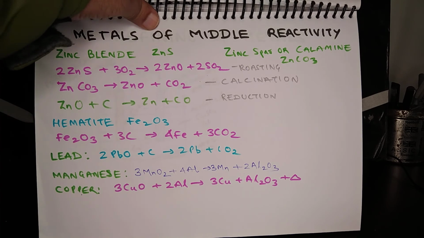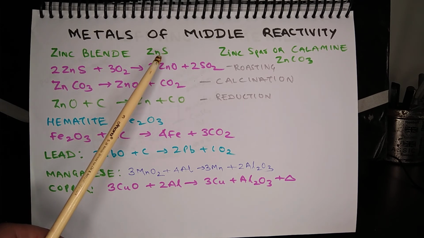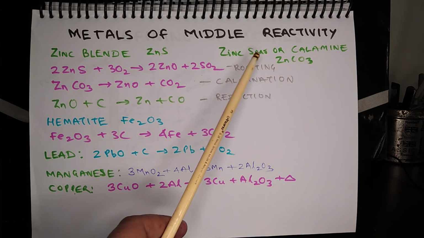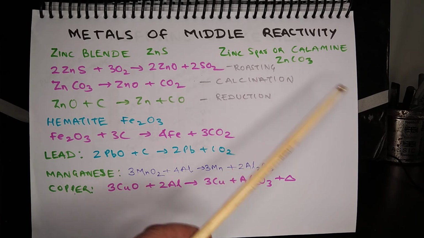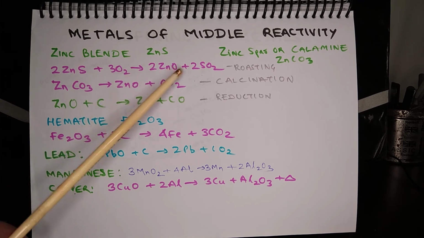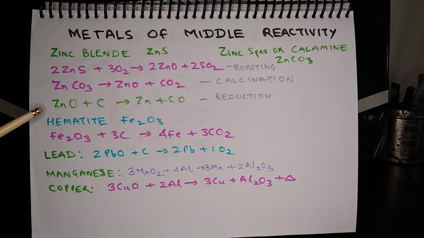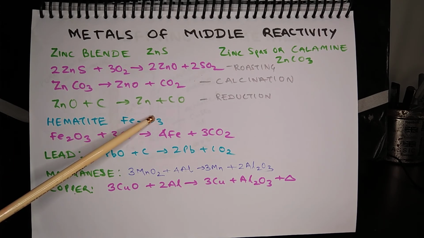Metals of middle reactivity. The examples are, for zinc, there are two types of ore. One is zinc blende, that is zinc sulfide, and another is zinc spar or calamine, that is zinc carbonate. So zinc sulfide will be subjected to roasting, and zinc carbonate will be subjected to calcination, that is, it will be heated in limited amount of air to get zinc oxide. Here also we get zinc oxide after roasting. After these processes, the zinc oxide is heated along with carbon to obtain zinc.